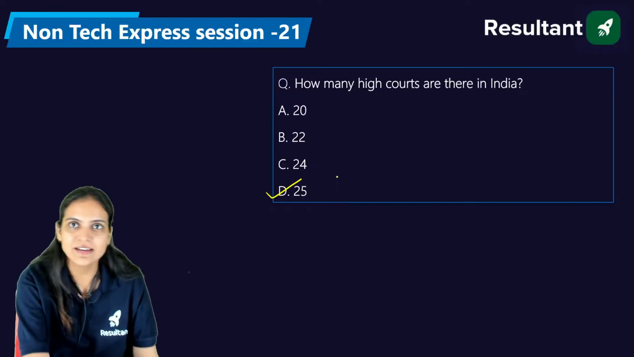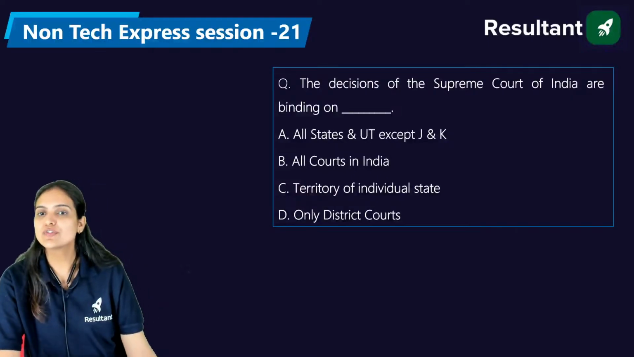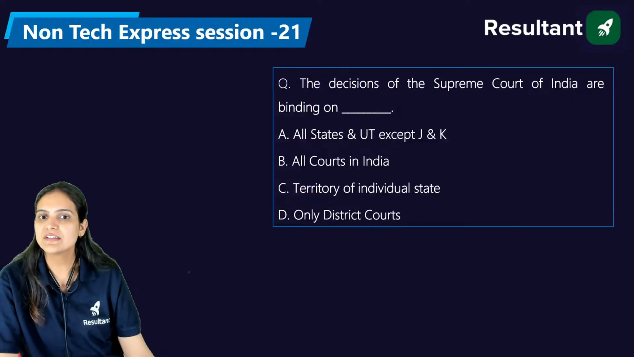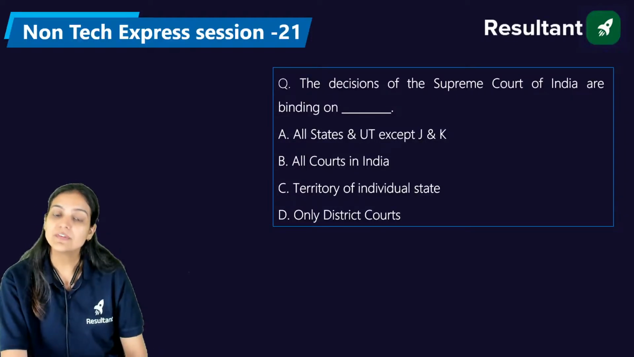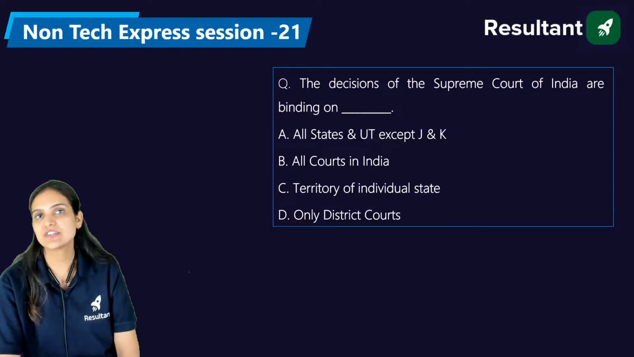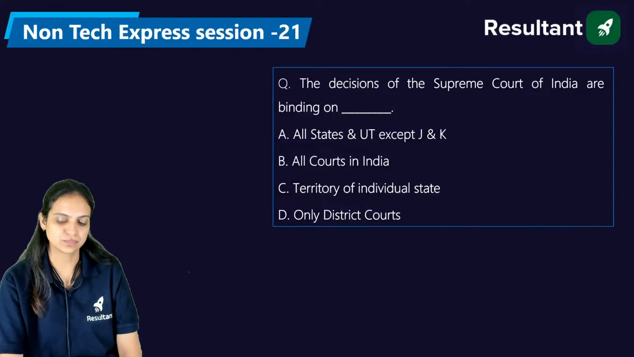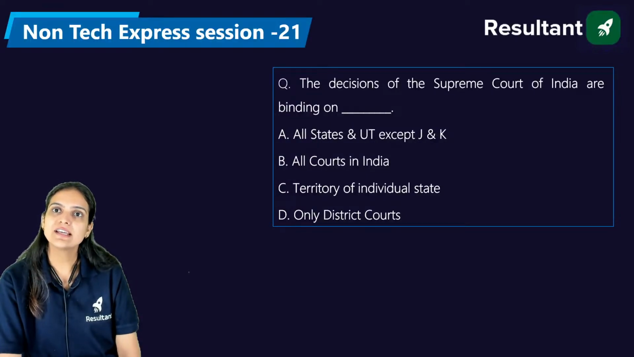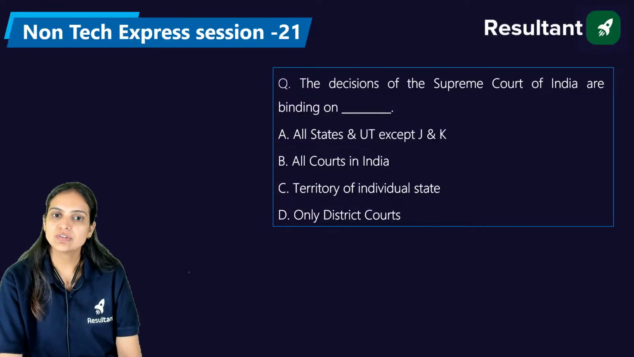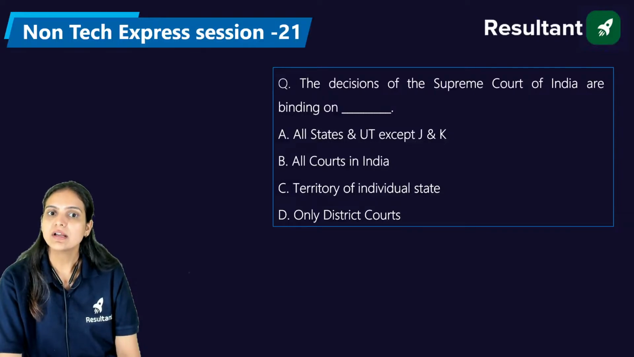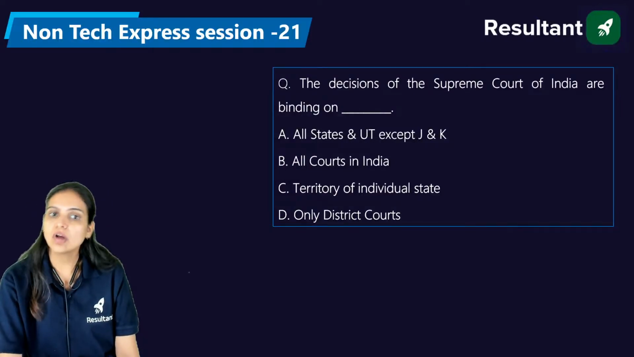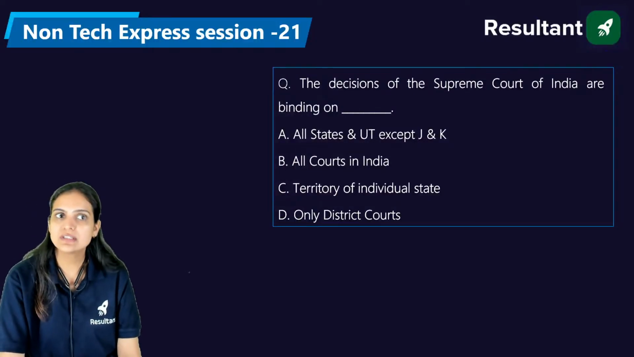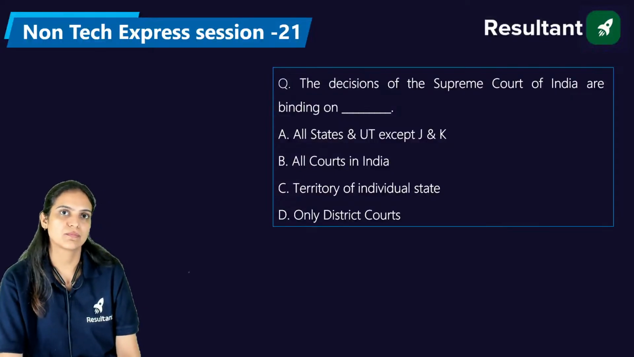Very nice. That's great. Now, the decisions of the Supreme Court of India are binding on: A, all the states and union territories except Jammu and Kashmir; B, all the courts in India; C, the territory of individual states; D, only district courts. Now, please answer this one also. We had given J and K as separate, right? So that is why it is mentioned here that the decisions of the Supreme Court of India are binding on all the states and union territories except Jammu and Kashmir, all courts in India, territory of individual states, and only district courts.